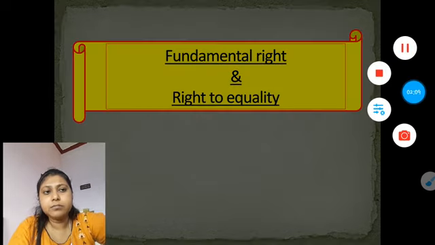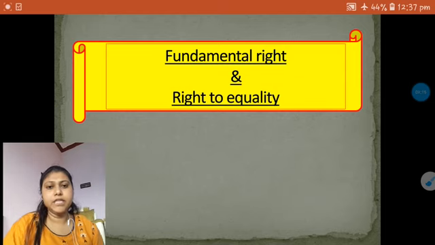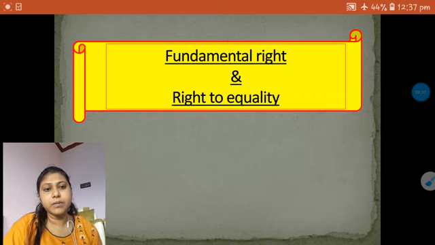So let us start with our topic. First we have to know about the introduction, then the different kinds of fundamental rights, and in this module I will explain the first fundamental right, that is the right to equality.